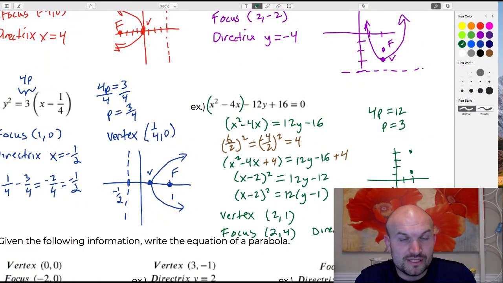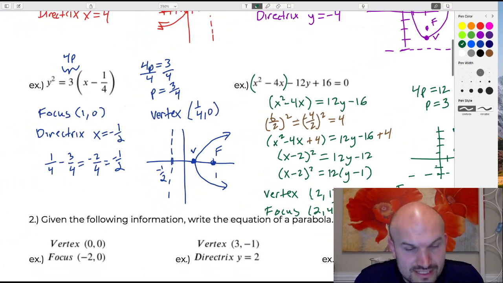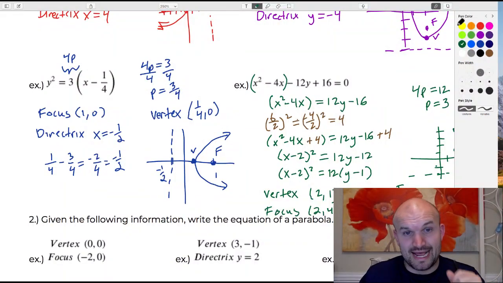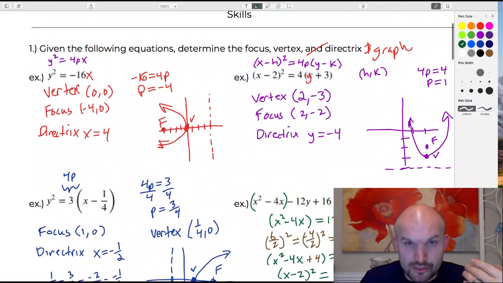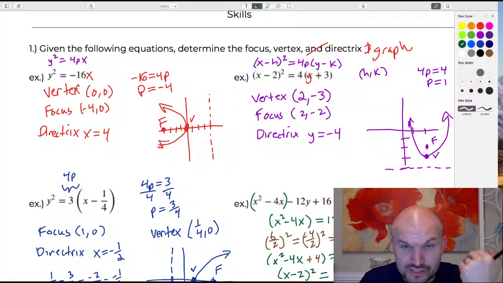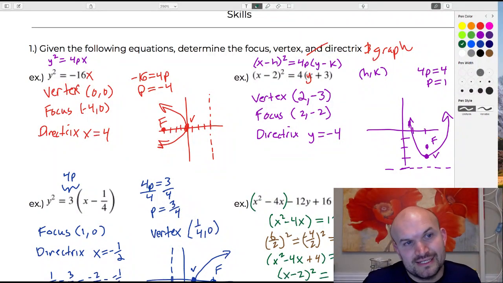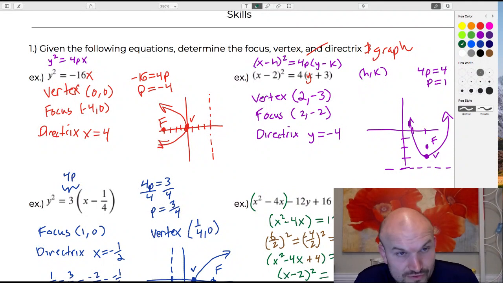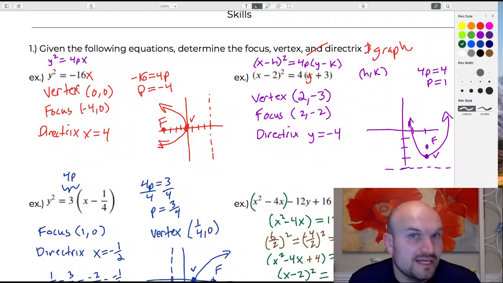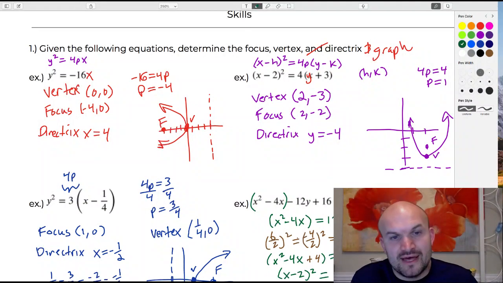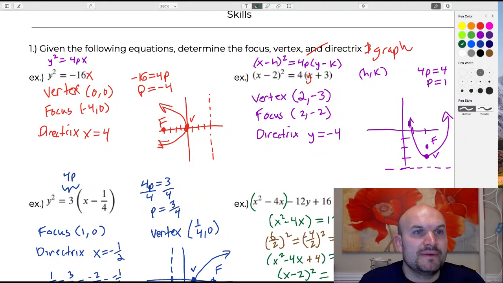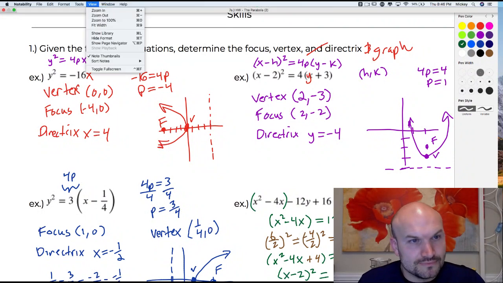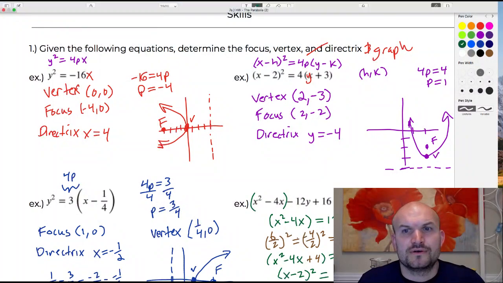Okay, so there you go, ladies and gentlemen. That is basically the process for determining the focus, the vertex, and the directrix from the graph. The main important thing is identifying, I think, the vertex first, plotting the vertex, identifying the opening, and determining the value of p, so therefore you can find the focus and then the directrix. That's what I was looking for.